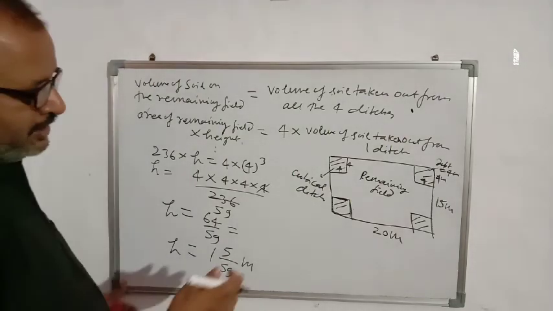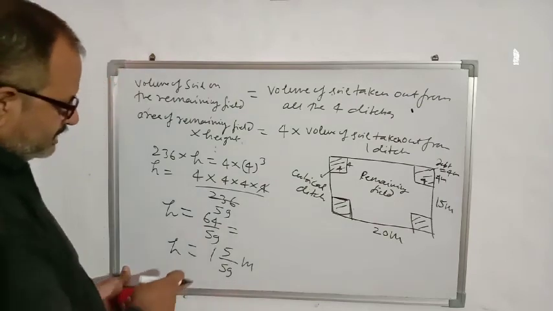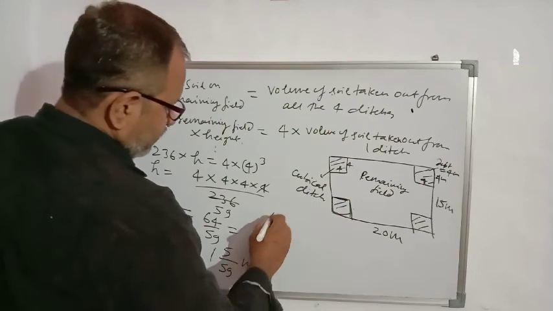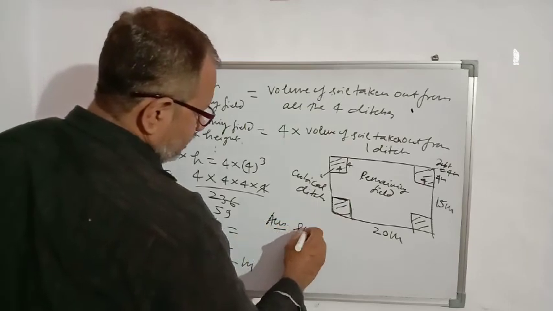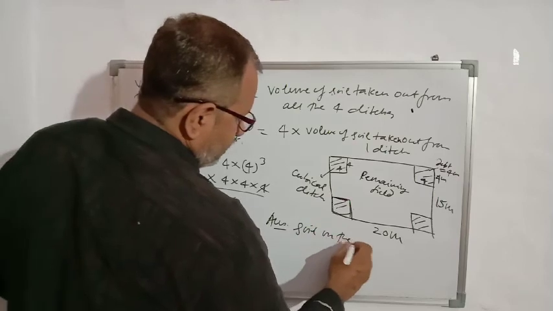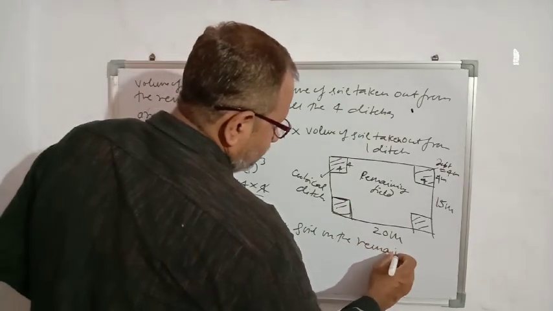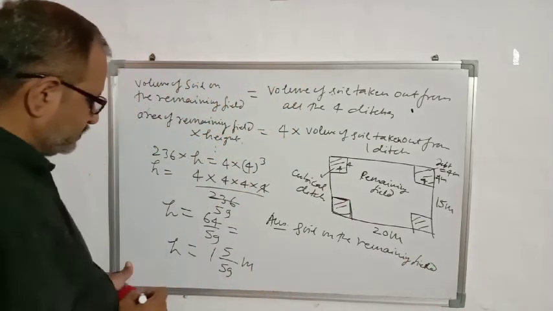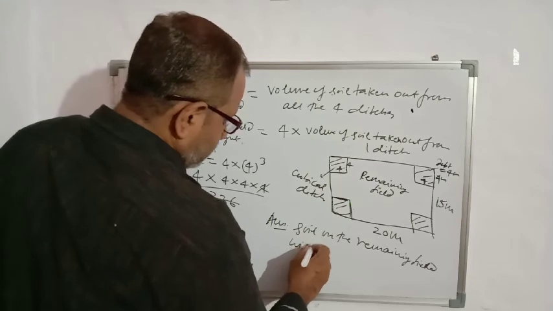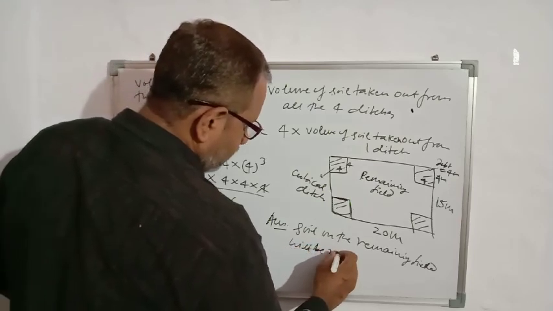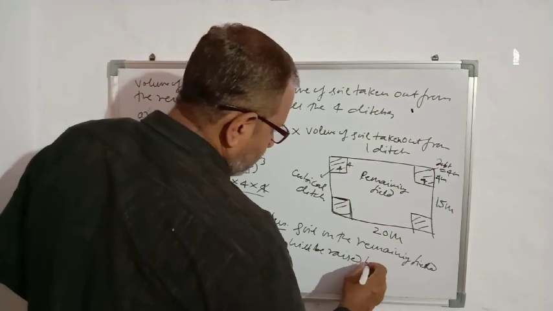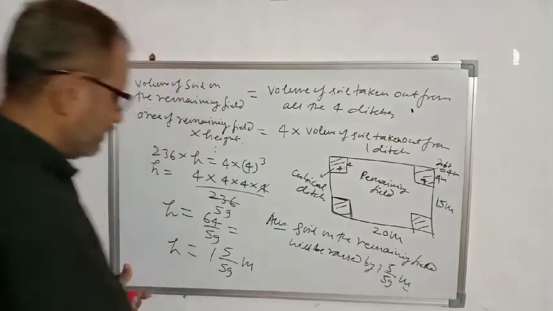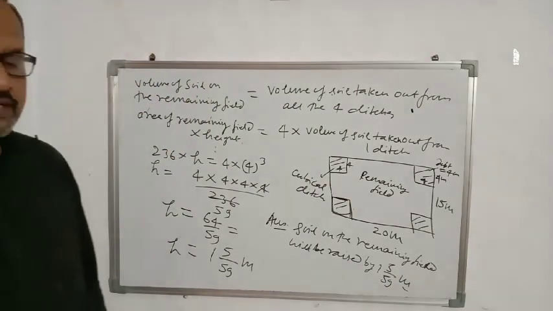So the soil on the remaining field will be raised by 1 whole 5 upon 59 meter. So it was question number 17.